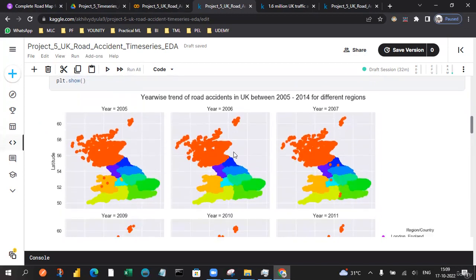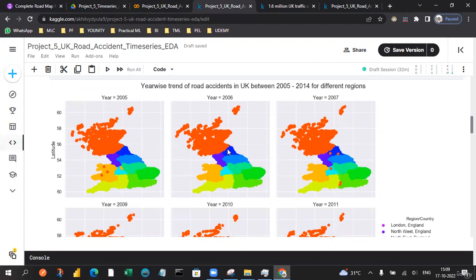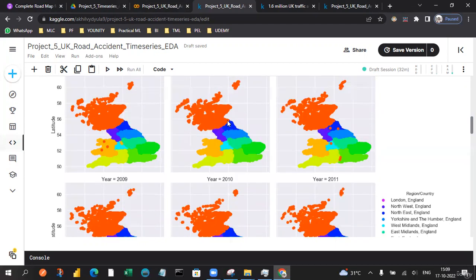So here is the trend corresponding to 2005 to 2014 road accidents. There is a different kind of plotting nature corresponding to the latitude and also the longitude. Depending on the coloring, we can see which country or which region it is.